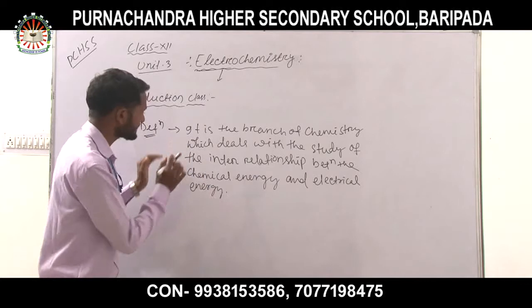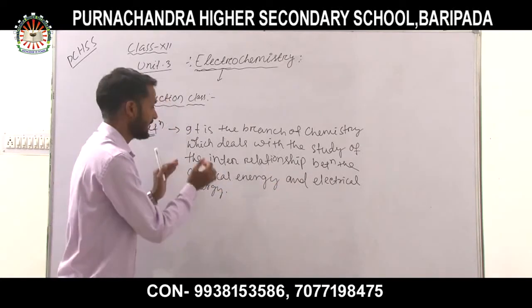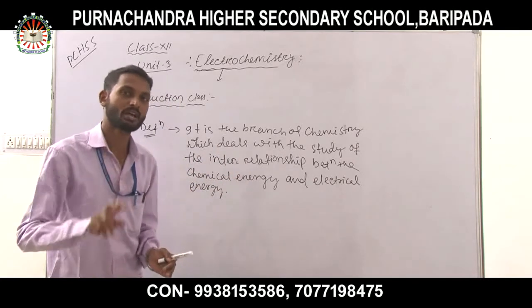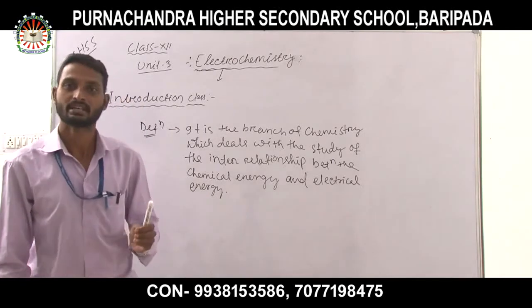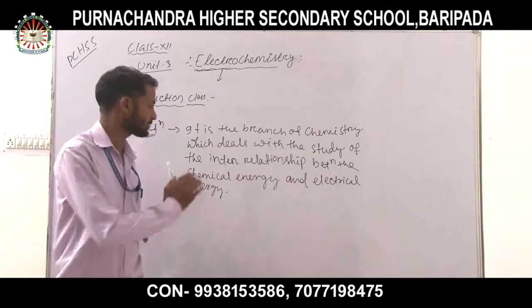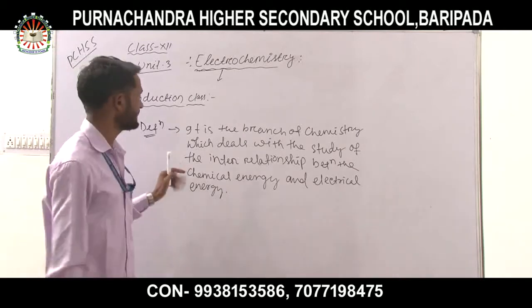So in electrochemistry, electrical energy changes to chemical energy and chemical energy also changes to electrical energy. There are two types of cell, one known as the electrochemical cell and another known as the electrolytic cell, by which we can interconvert energy from chemical energy to electrical energy and from electrical energy to chemical energy.